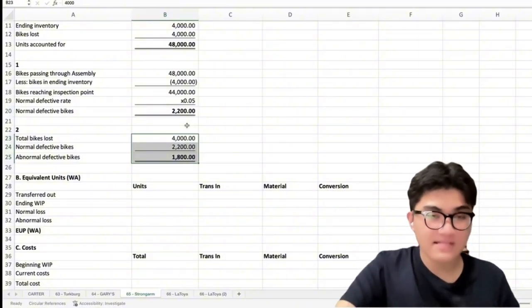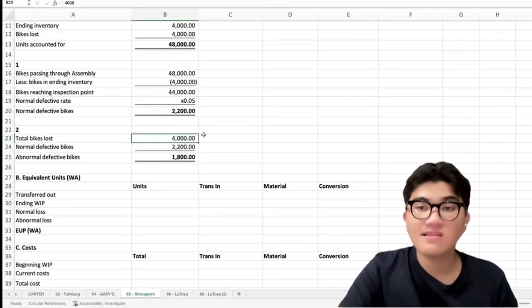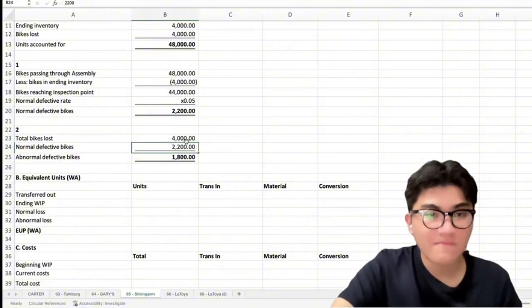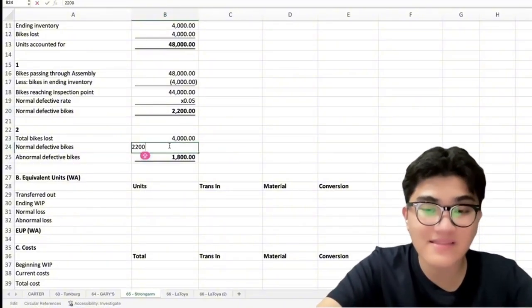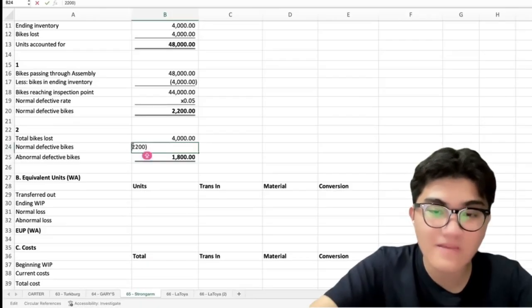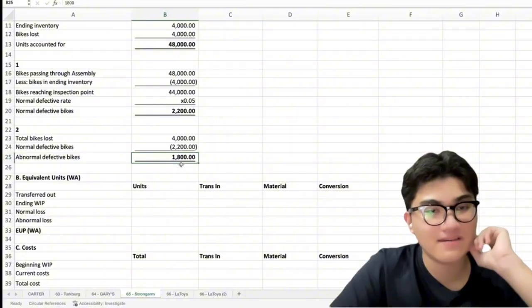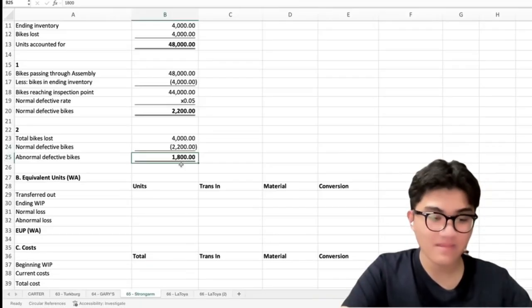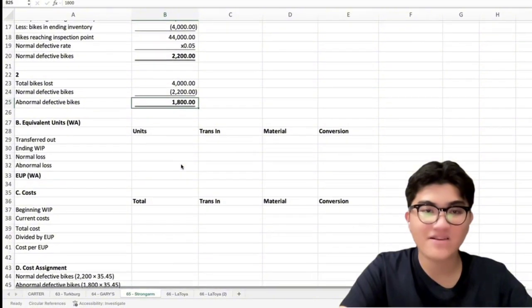So to determine the abnormal spoilage, 4,000 na total loss, then we minus the normal spoilage, we get the abnormal spoilage of 1,800 units. Okay? Now let's proceed to the equivalent units using the weighted average method.